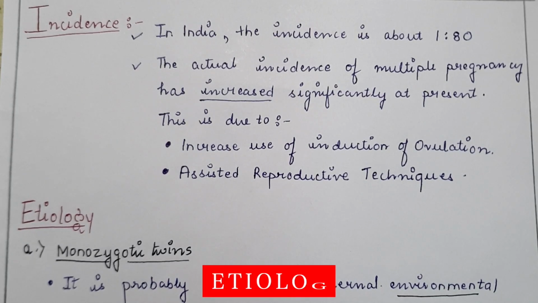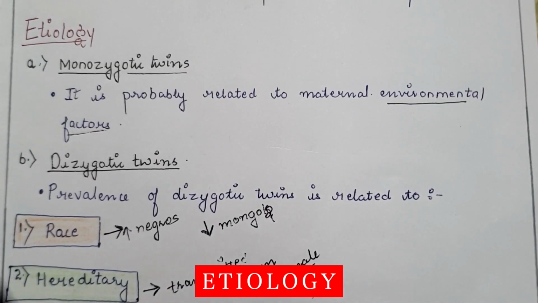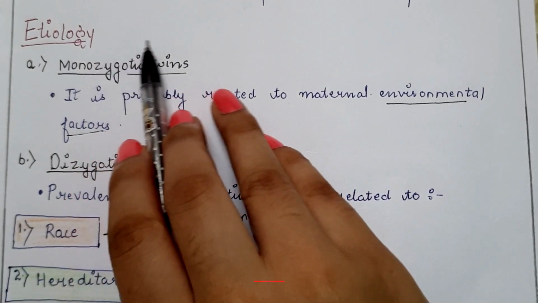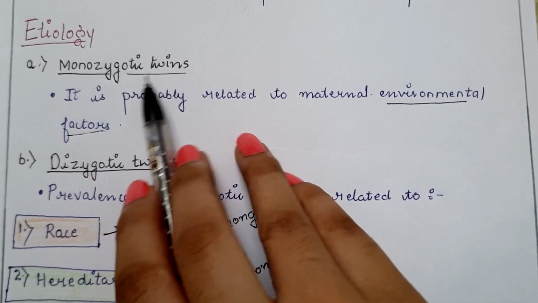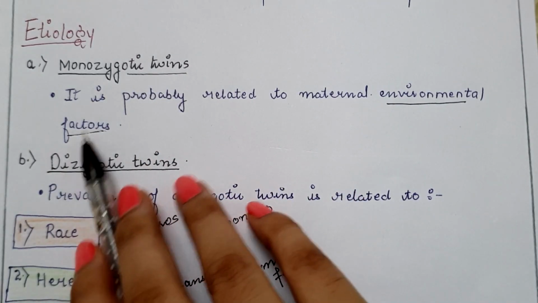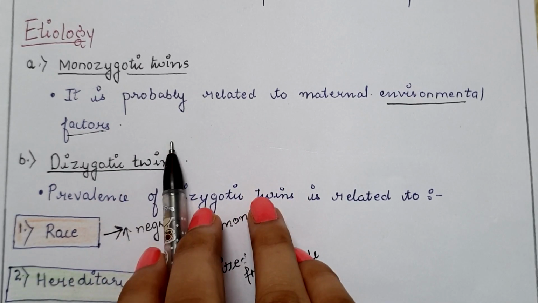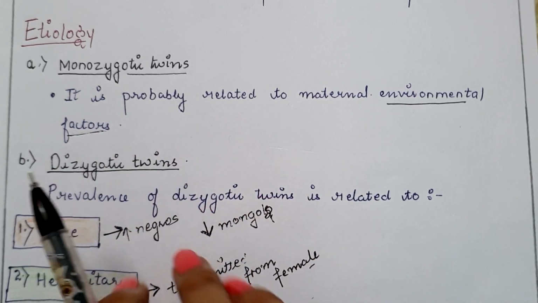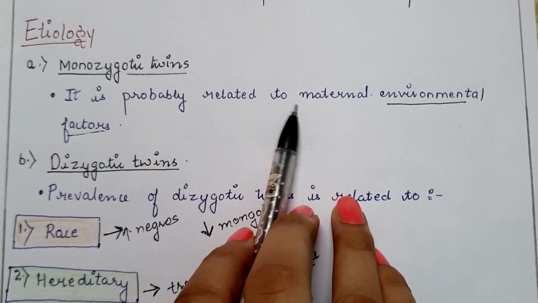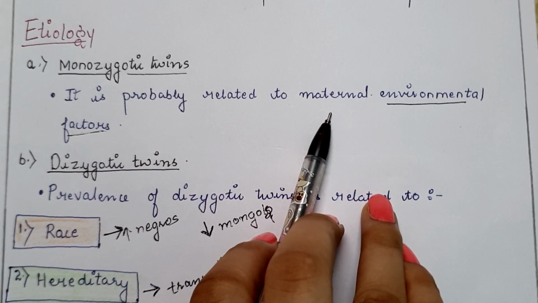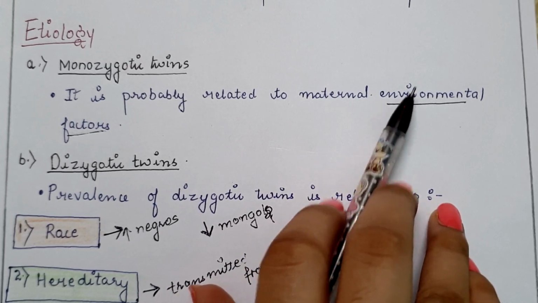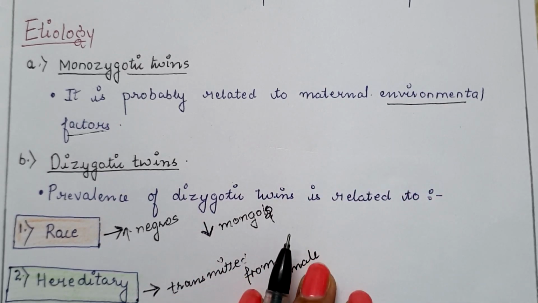Next is etiology. Monozygotic twins and dizygotic twins. The incidence rate of monozygotic twins remains constant throughout the world, but in the case of dizygotic twins, the incidence rate varies among different populations. The cause behind monozygotic twins is probably related to maternal environmental factors like the diet which the woman takes, certain medication consumption, or exposure to certain toxins.